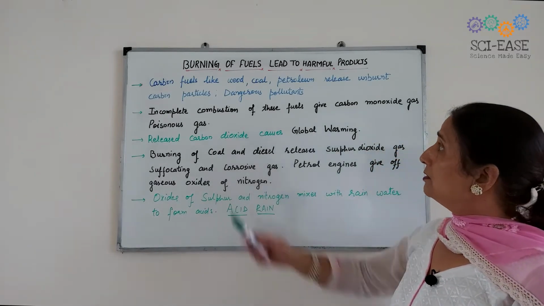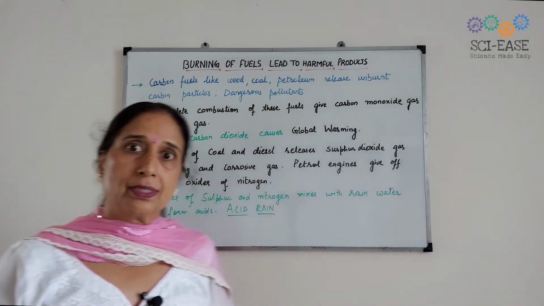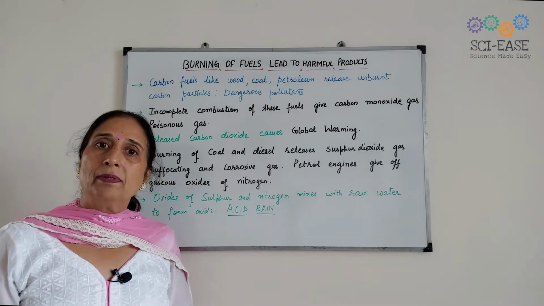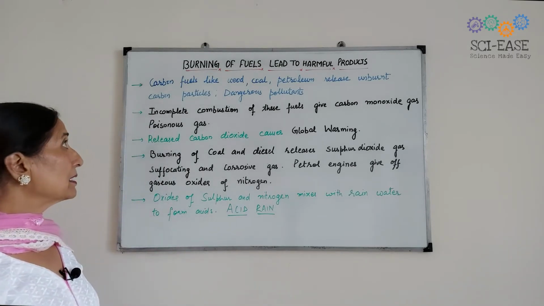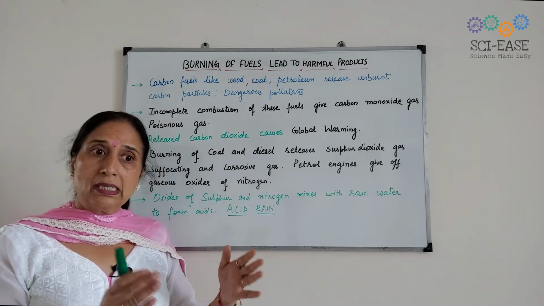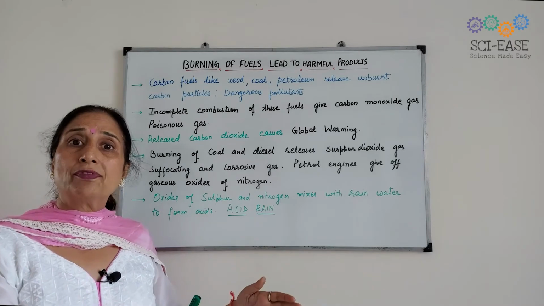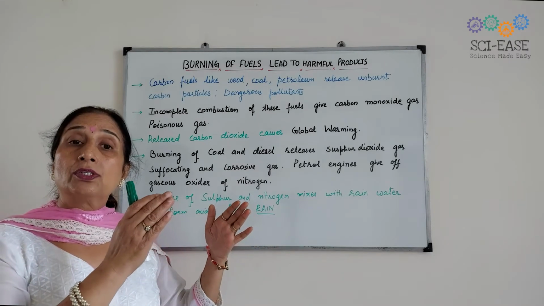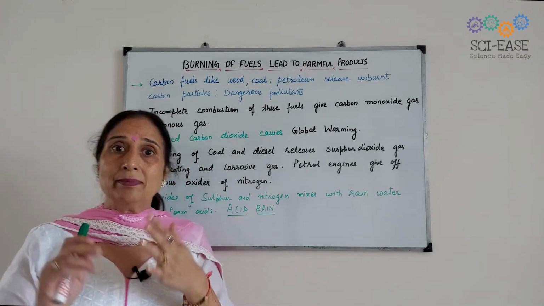Now, coal and petroleum are known as fossil fuels. When fossil fuels are burned, they produce unburnt carbon particles. Why are they known as fossil fuels? Because they are formed from the remnants of trees and aquatic animals.